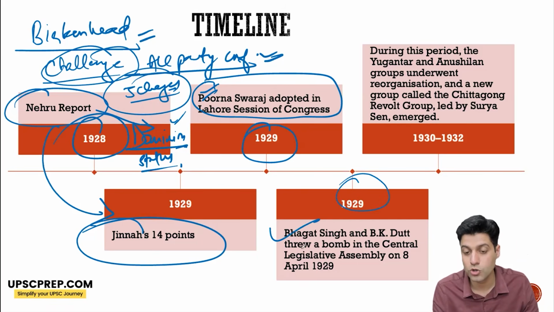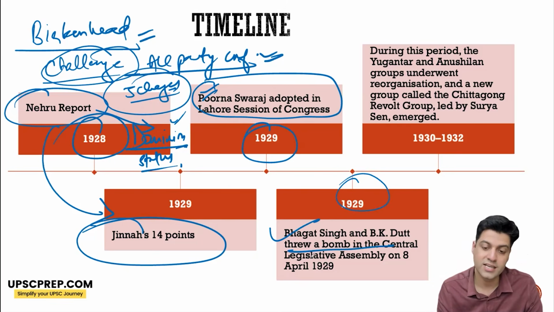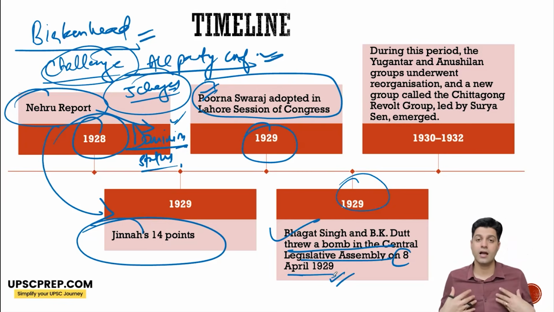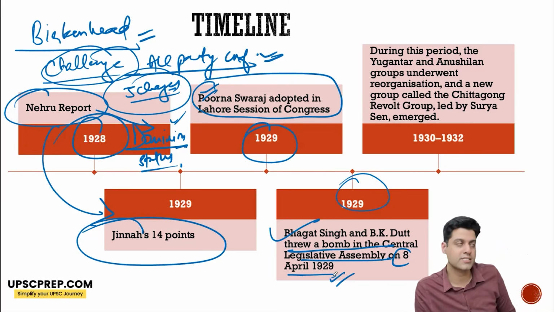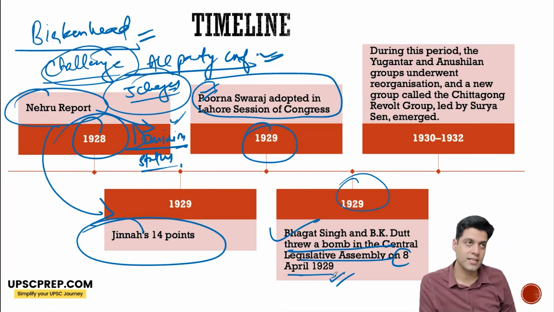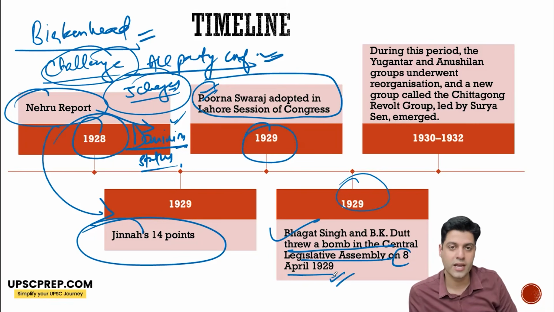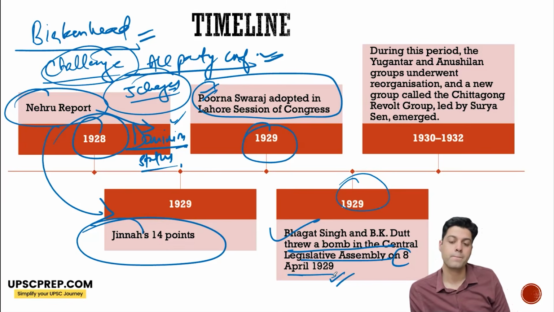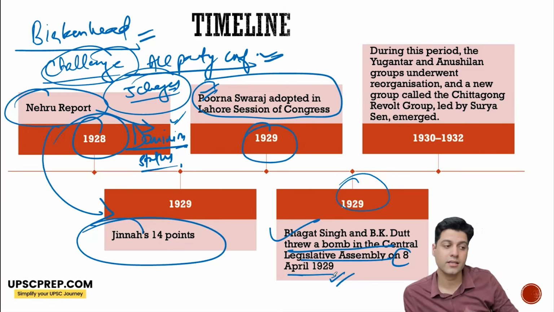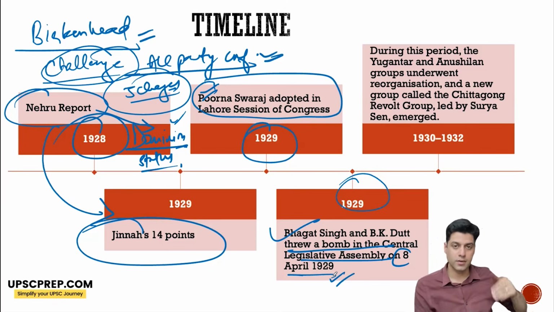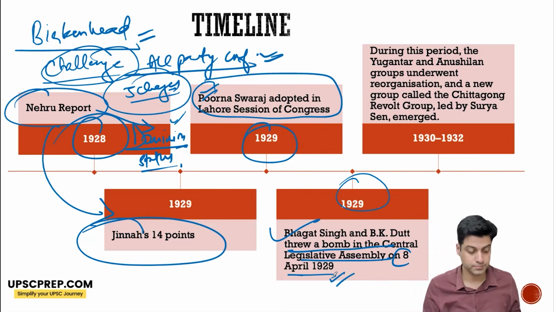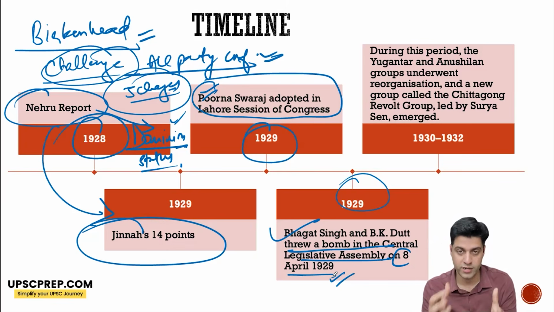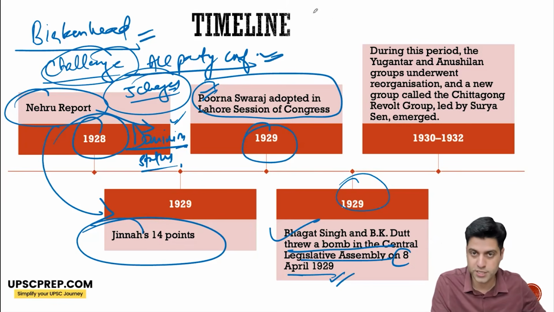In 1929, also Bhagat Singh and Batukeshwar Dutt threw a bomb in the Central Legislative Assembly. Basically, it was against the passing of a bill that was being discussed. And they particularly targeted the empty seats so that the deaf could hear. They were arrested eventually. It was found that Bhagat Singh and Rajguru were associated with the Lahore conspiracy case.